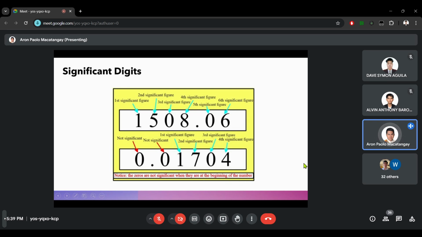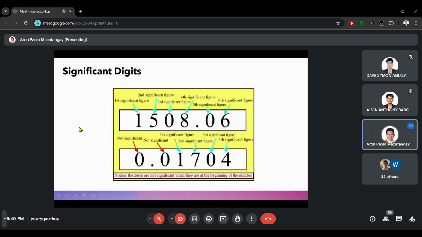Zeros at the right side or at the end of your number are always significant. Always. So you will count them towards your target of significant decimal digits. So the rule: non-zero, significant. Zeros in between, significant. Zeros to the right, significant. Zeros to the left, not significant. So I think it's easy to understand that, hopefully.